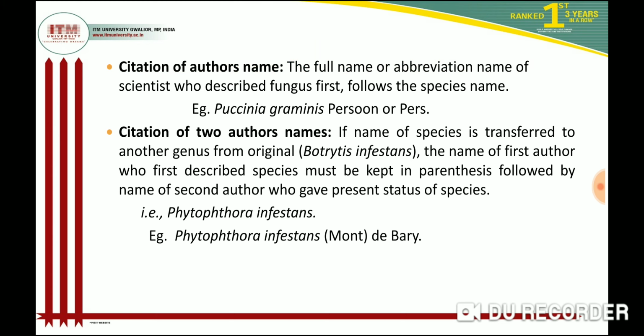Then citation of author name. The full name or abbreviated name of the scientist who first described the fungus follows the species name. Here the example given is Puccinia graminis Persoon or Pers. When another scientist corrected the name of the previous one, we write it as in the example given, Phytophthora infestans Mont Dewey. The first scientist is Mont, who gave the earlier name, and then the improved name was given by Dewey. So we write it like this.